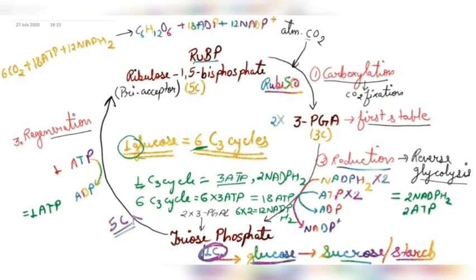So this is the net reaction of the C3 cycle, which we need to keep in mind. You can take the screenshot here again so that you can see the calculations also. Then we'll move towards the next part, that is the C4 cycle.